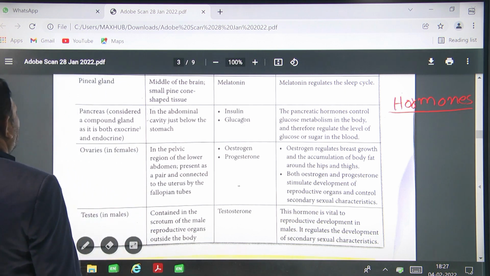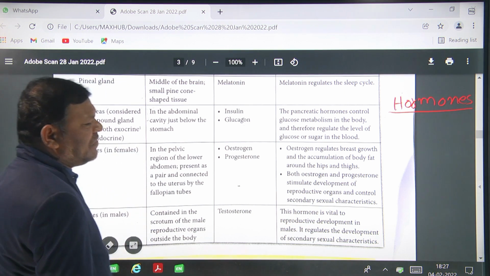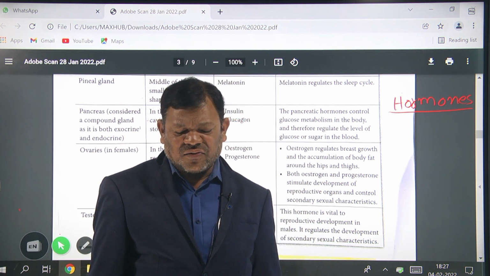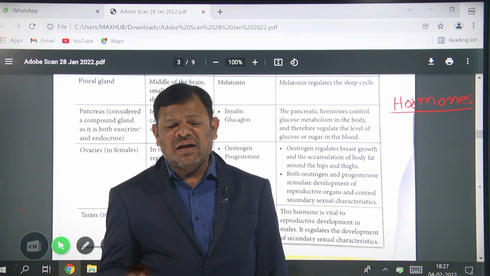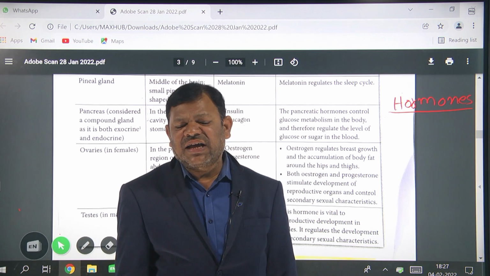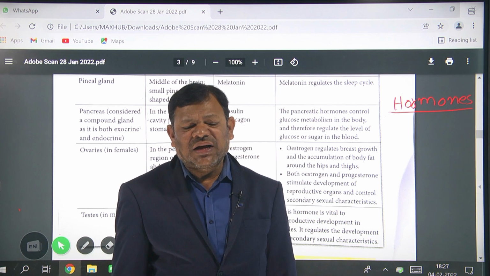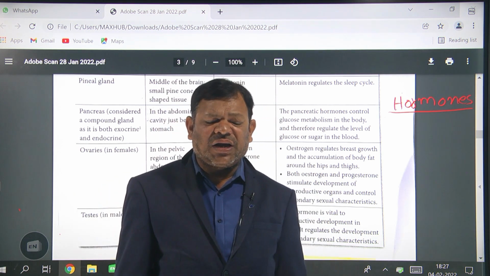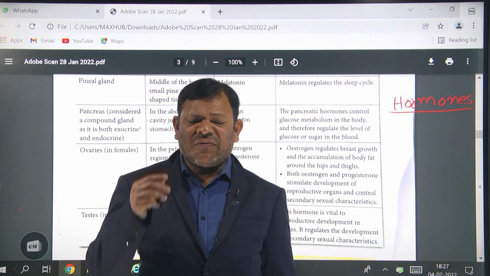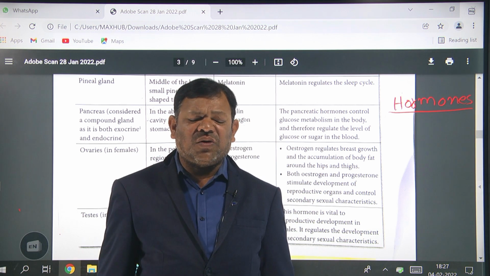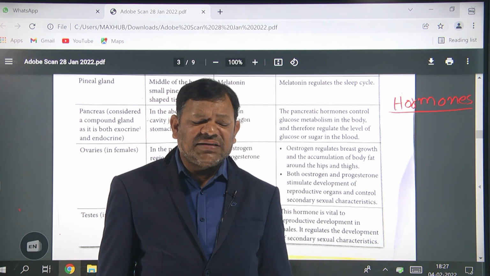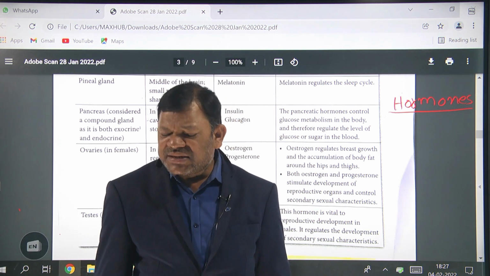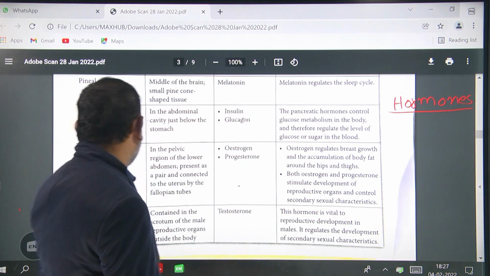Next, pancreas, very important. The pancreas is a mixed gland. What is the meaning of a mixed gland? Half of the gland works as an exocrine gland, and the remaining half works as an endocrine gland. So in our human body, which gland is known as the mixed gland? That is nothing but the pancreas.